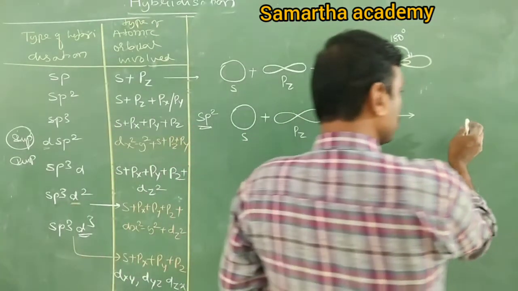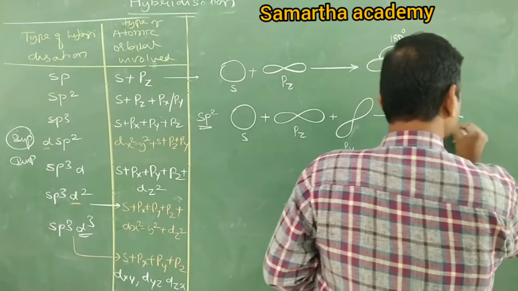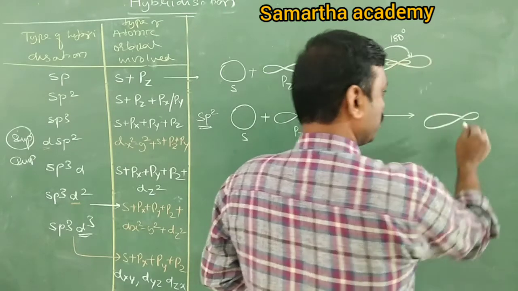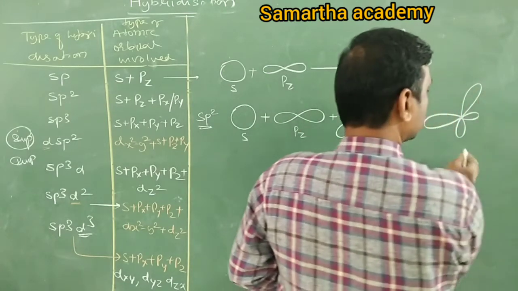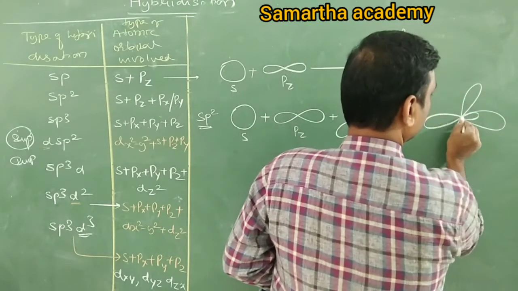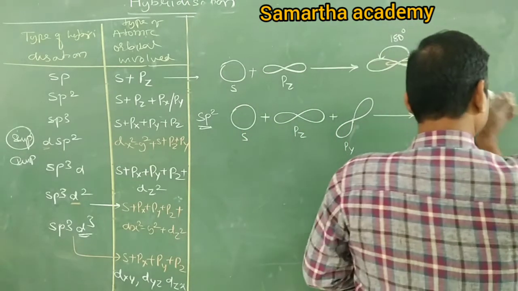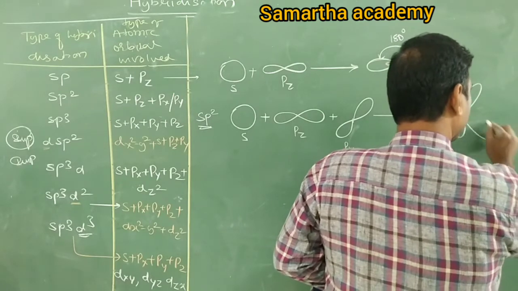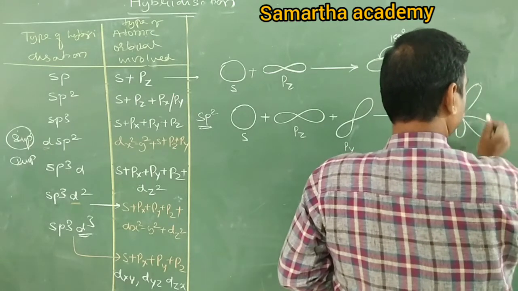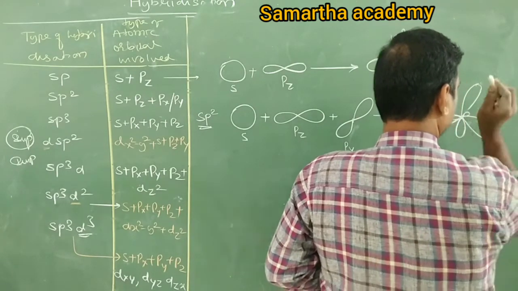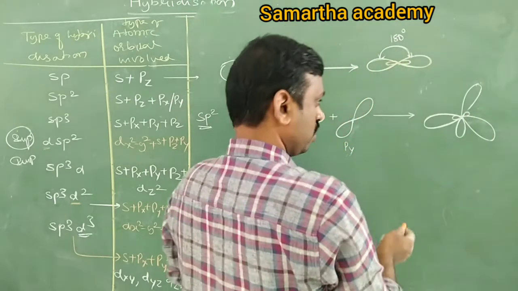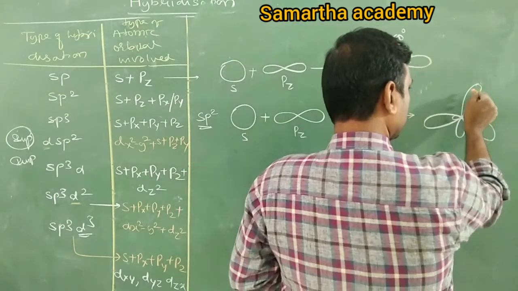Now tell me, those 3 sp2 are placed at the 3 corners of a triangle. This is one sp2, second sp2, third sp2. So if you take exactly, the 3 are like this, 120 degrees.